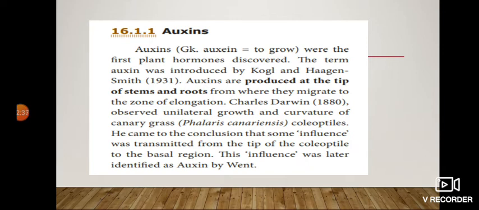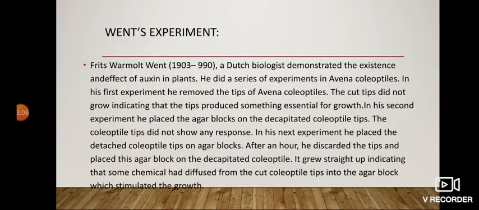Then the scientist Charles Darwin in 1880 observed unilateral growth and curvature of canary grass, that is Phalaris canariensis coleoptiles. He came to the conclusion that some influence was transmitted from the tip of the coleoptile to the basal region. This influence was later identified as the hormone auxin by the scientist Went. Now, I will explain Went's experiment.